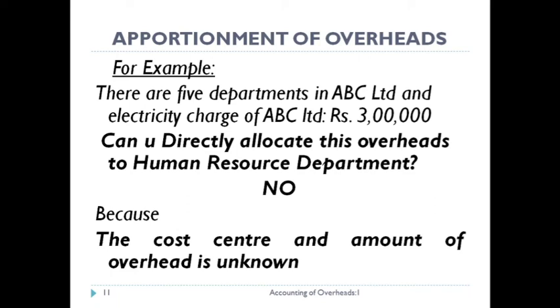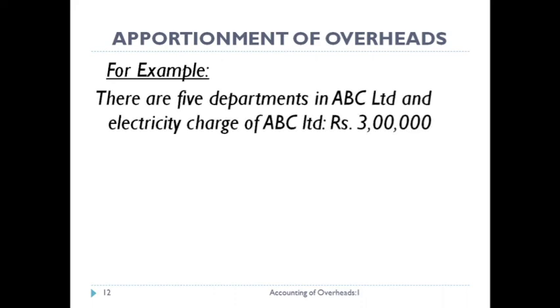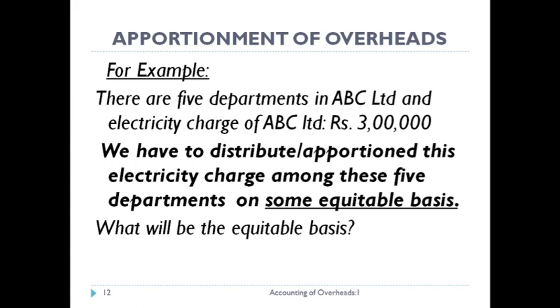And switching towards apportionment of overheads, if you look further, there are 5 departments in ABC Limited. The electricity charge of ABC Limited is rupees 3 lakhs. Now we have to distribute or apportion these electricity charges among these 5 departments on some equitable basis. So what will be the equitable basis?